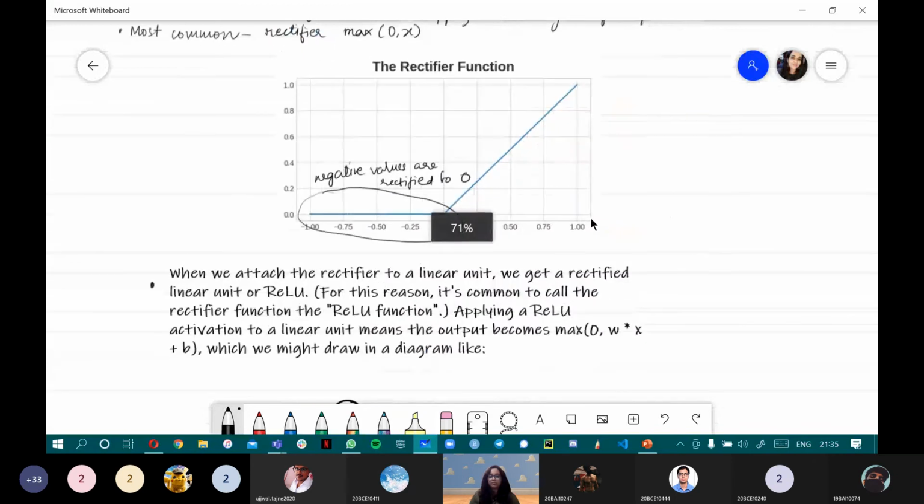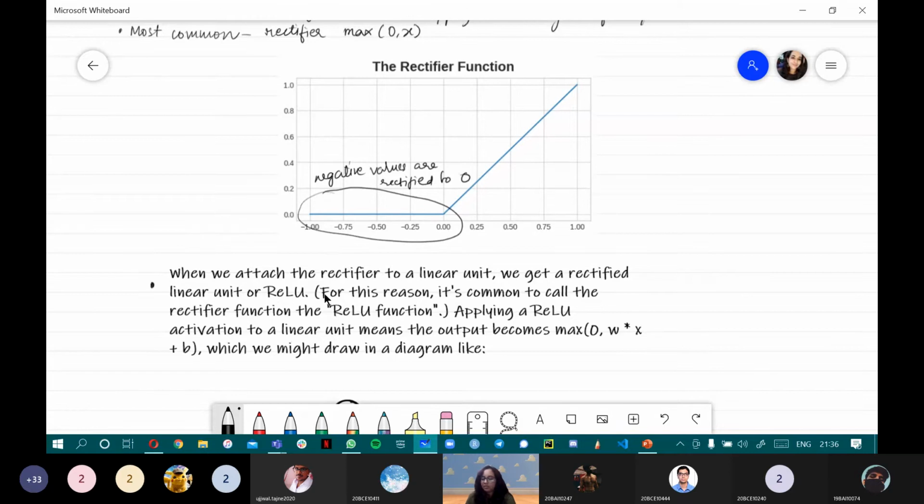A rectifier function basically rectifies the non-consistent values so that there is a trend between the given parameters or the given outputs. Over here, as you can see, the negative values are rectified to 0. This is just a graphical depiction of it. This does not work on any specific data set. It is just a graphical description that, since these negative values were not making sense, they were rectified to 0. When we attach the rectifier to a linear unit, we get a rectified linear unit, or ReLU.